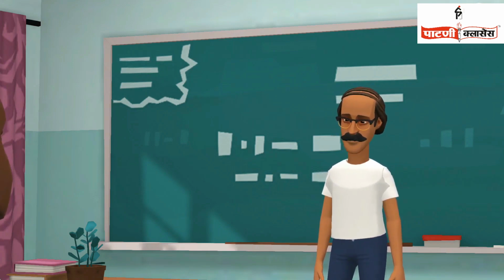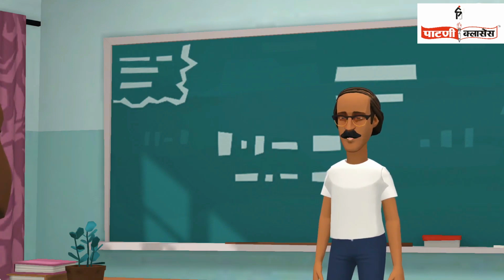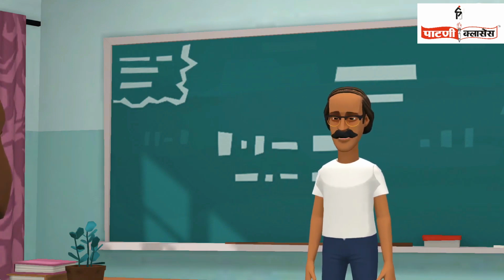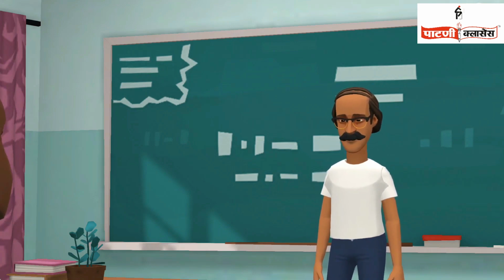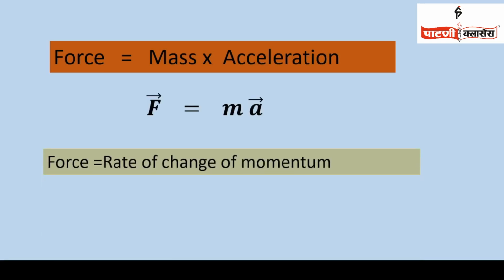Let us now decide what exactly the force is. Force equals the product of mass and acceleration. Also, force equals rate of change of momentum.